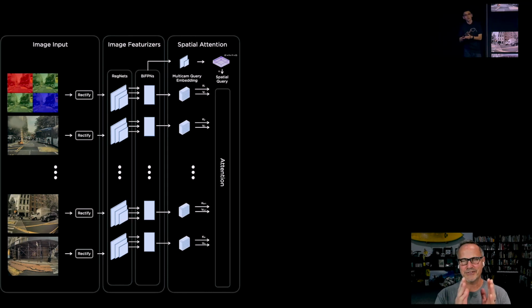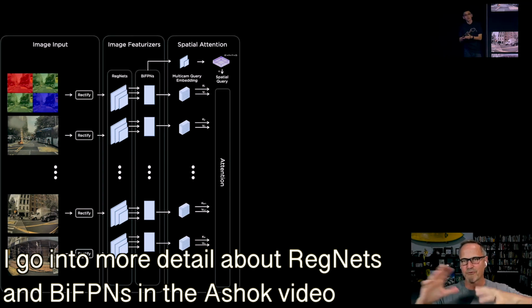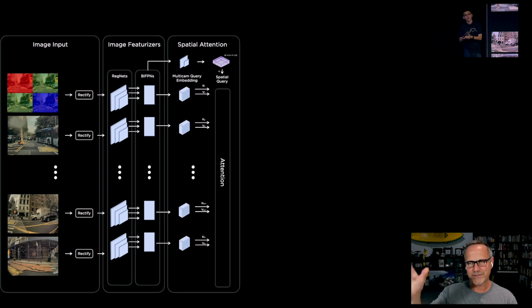The RegNets and the BiFPNs are types of neural networks they use to pre-process all of this, putting it into a format they can feed into a transformer. The spatial attention column is a transformer where they're using QKV to query what's going on in this world space and pay attention to what's important in the scene.